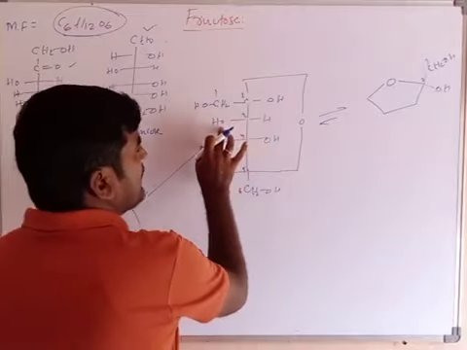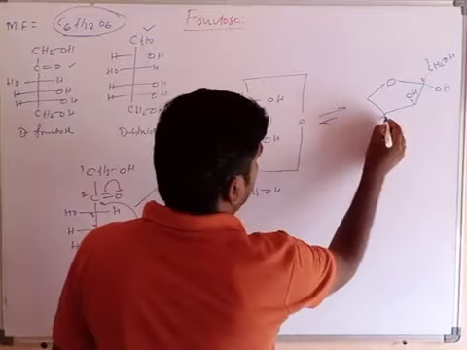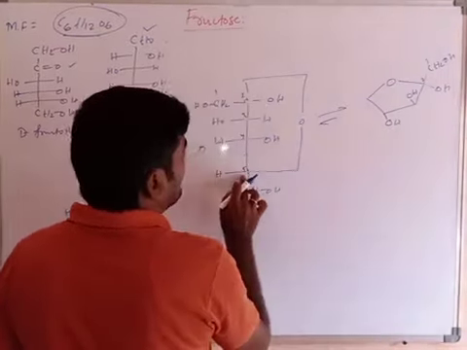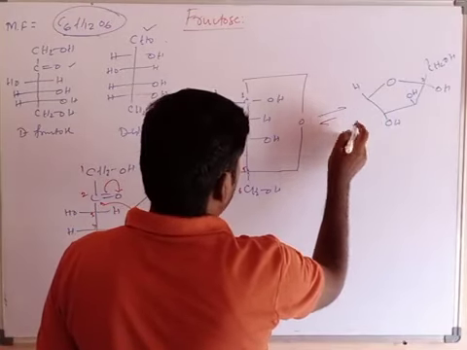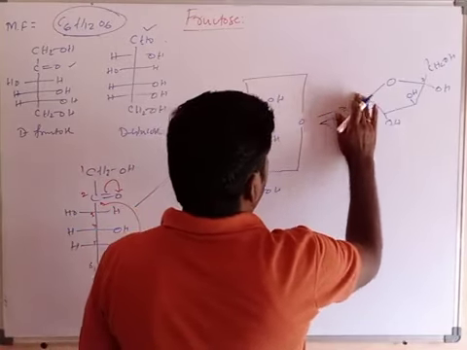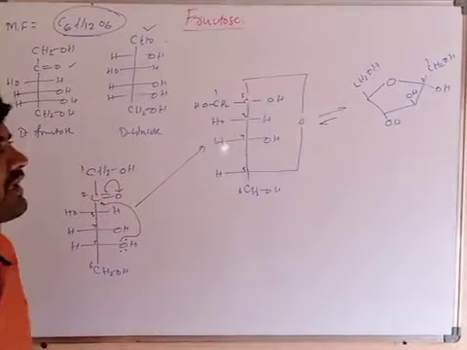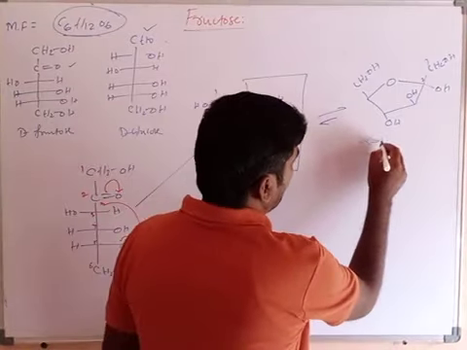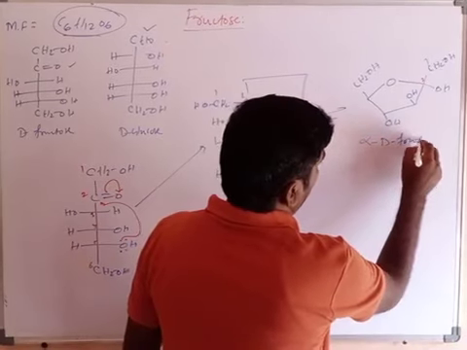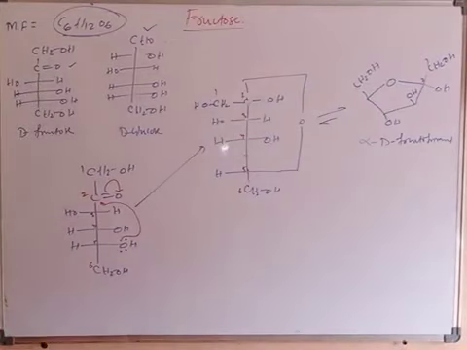What about the third carbon? OH is on the left side, and left side means up. On the fourth carbon, OH is on the right side, so down. On the fifth carbon, hydrogen is like this, and CH2OH, which is the sixth carbon. Clear? What is this? Alpha-D-fructofuranose, a 5-member ring.